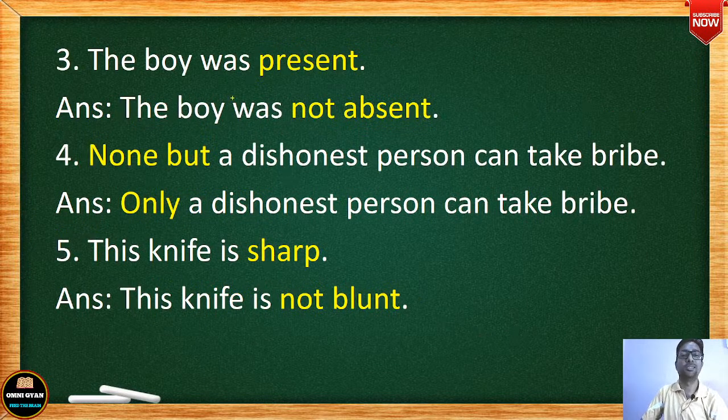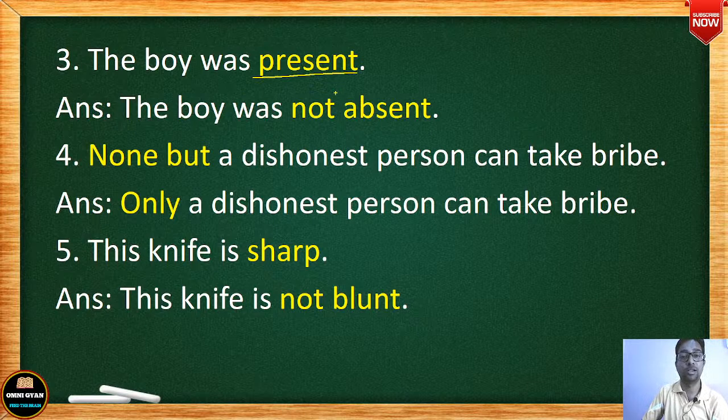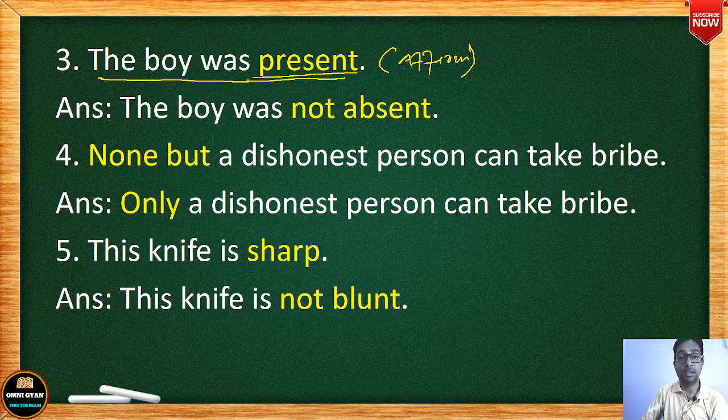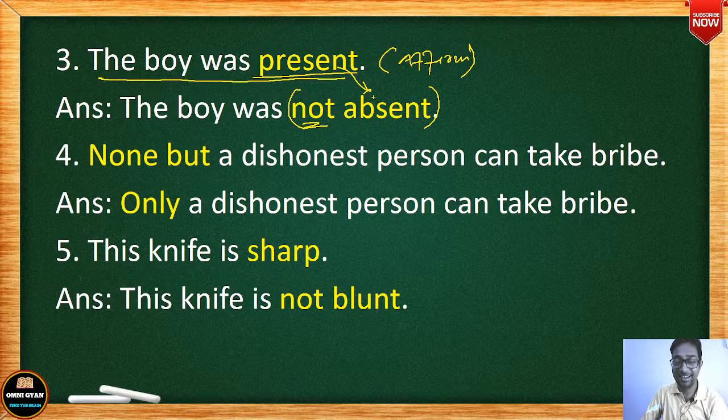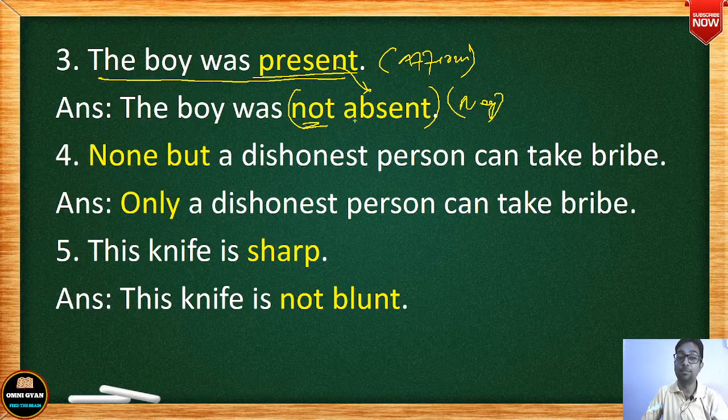The boy was present. See, very simple exercise. The boy was present. Present का opposite क्या है? Absent, तो आप यहाँ पे देखिए there is no not here, this sentence is affirmative. Why? Because there is no negative word here. और मैंने क्या कहा, if the sentence is in affirmative then if you have to change it into negative then you have to use no, not, never, none. Out of these four you have to use any one, so you're using not here, plus present's opposite is absent. So not absent means present only, है ना? Not absent means present only, right? So the boy was not absent, that means the boy was present. Okay, see, the meaning has not changed, meaning is same.